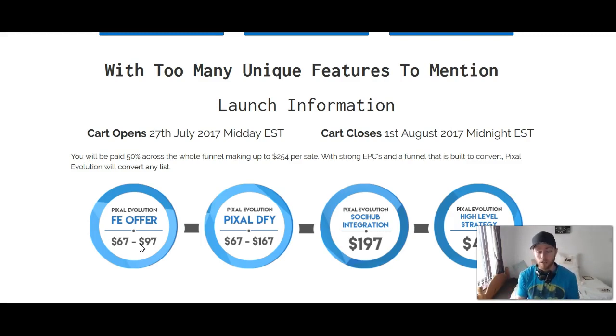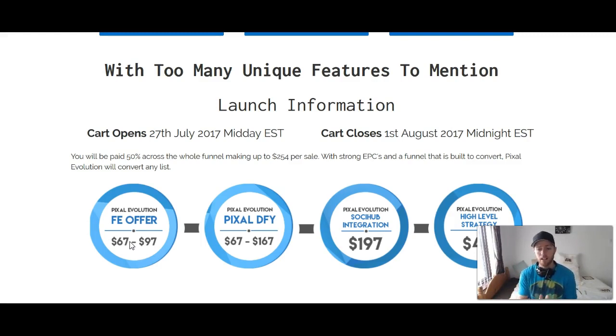Now, next is Associate Hub integration. This basically allows you to utilize the power of Pixel Evolution with social media, but the idea around it is to be able to do like a social media marketing agency. So you can handle the social media aspects for other offline businesses, and as you do that, you can utilize the power of Pixel Evolution to manage the social media and use the graphics and that nature. But if you're not really planning on handling offline clients, that kind of stuff, you can skip this upgrade. If you do, this would be a good one for you.